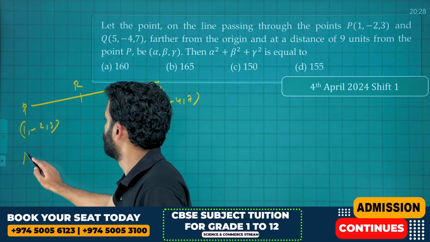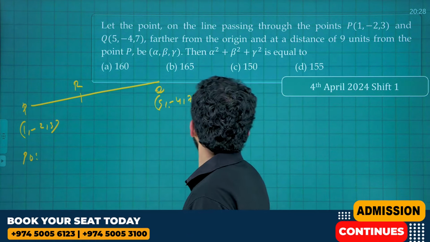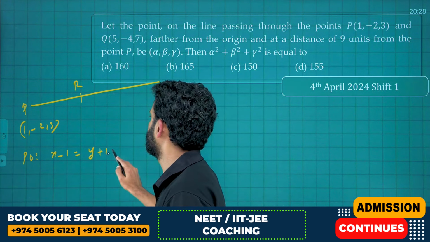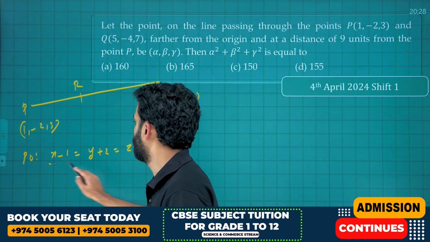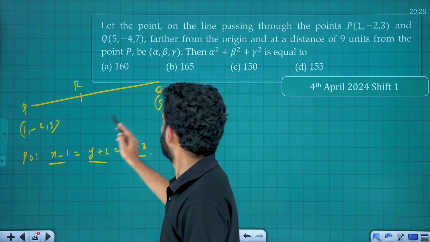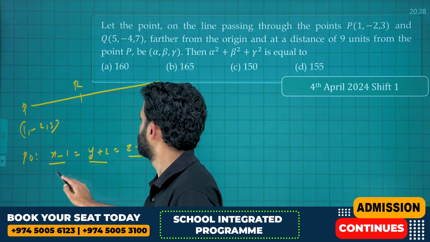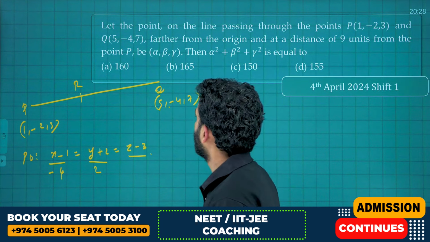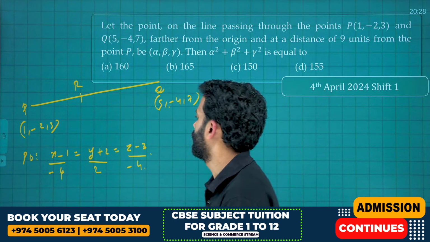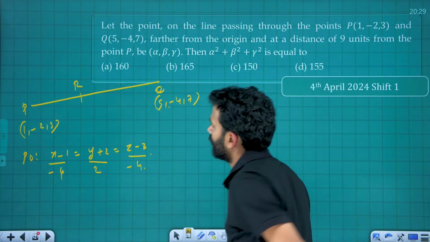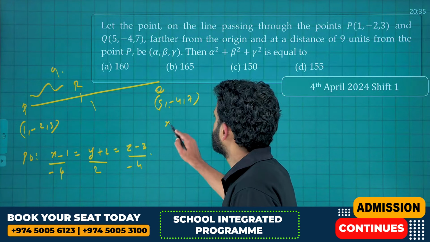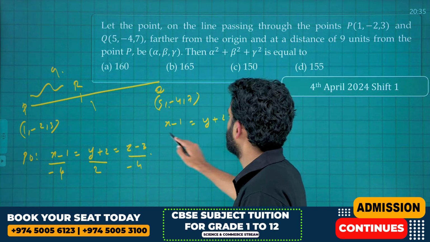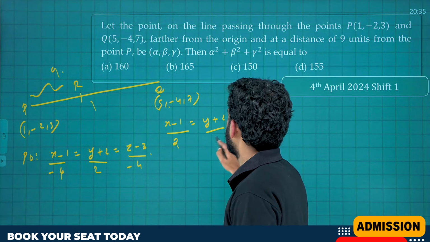It will be x minus 1 over 1 minus 5, that is minus 4, equal to y plus 2 over minus 2 minus 4, that is 2, equal to z minus 3 over 3 minus 1, that is minus 4... Since it is a direction ratio, we can cancel that, and after that you will get x minus 1 is equal to y plus 2 is equal to z minus 3, divided by 2, minus 1 and 2.